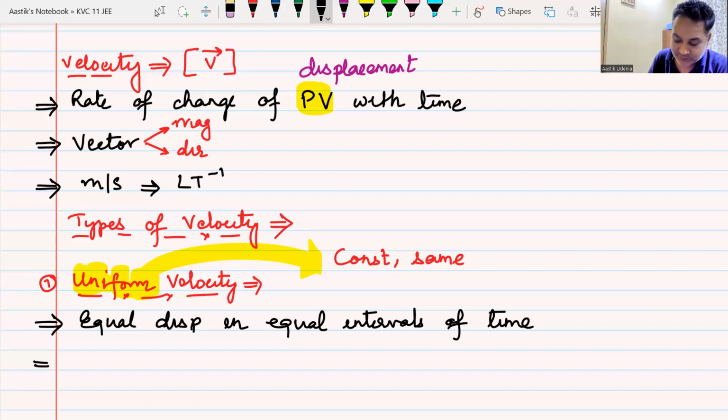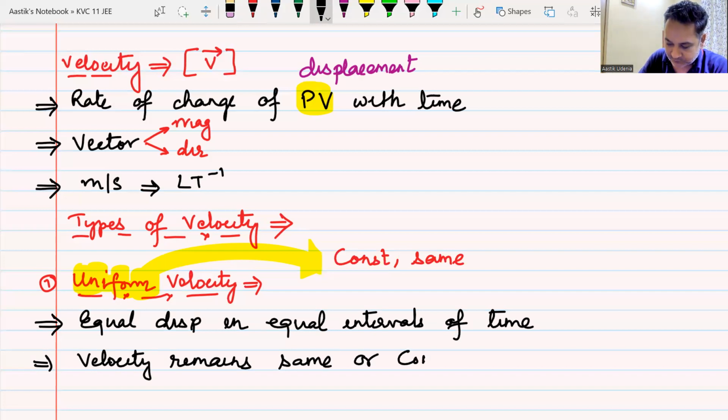There is one more way to understand this, which is coming from the definition itself. Velocity remains same or constant. It cannot change.